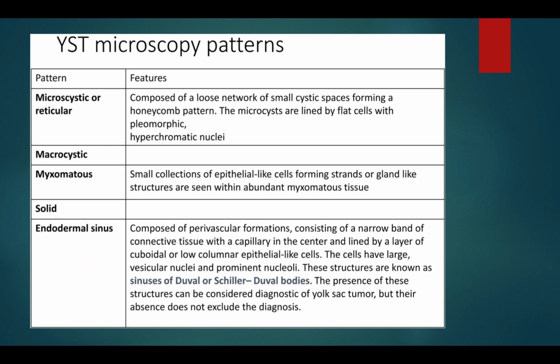Myxomatous pattern: small collections of epithelial-like cells forming strands or gland-like structures are seen within abundant myxomatous tissue. Endodermal sinus pattern is composed of perivascular formations consisting of a narrow band of connective tissue with a capillary in the center and lined by a layer of cuboidal or low columnar epithelial-like cells. The cells have large vesicular nuclei and prominent nucleoli. This structure is known as the sinus of Duval or Schiller-Duval bodies. The presence of these structures can be considered diagnostic of yolk sac tumor, but their absence does not exclude the diagnosis.